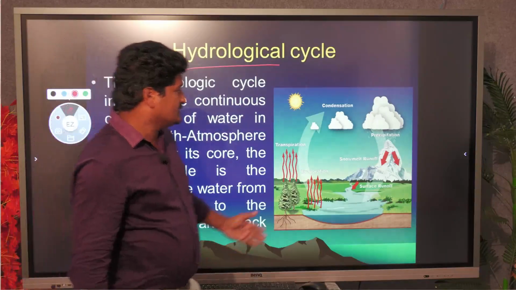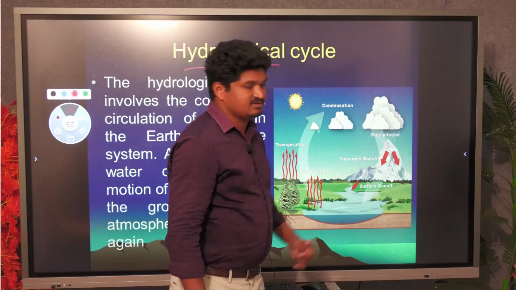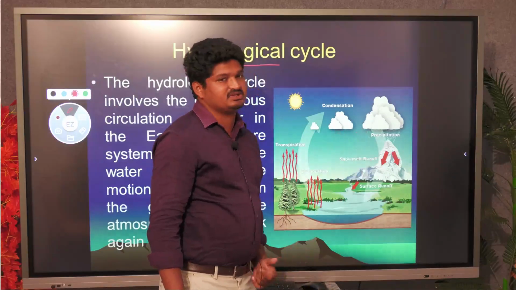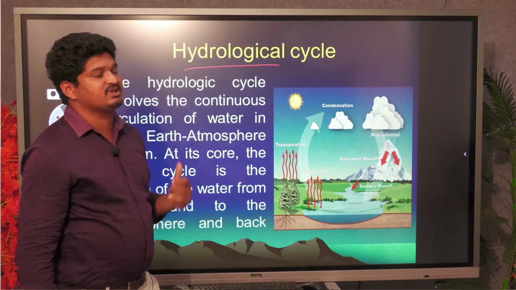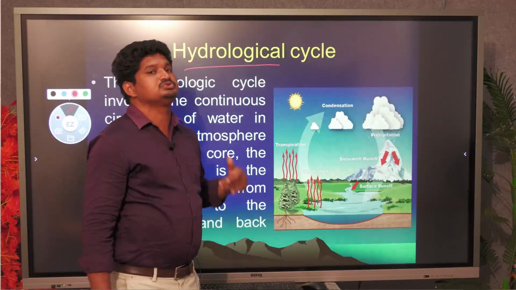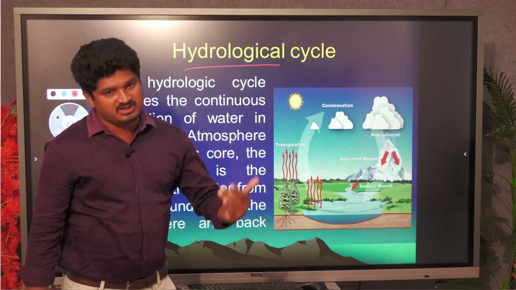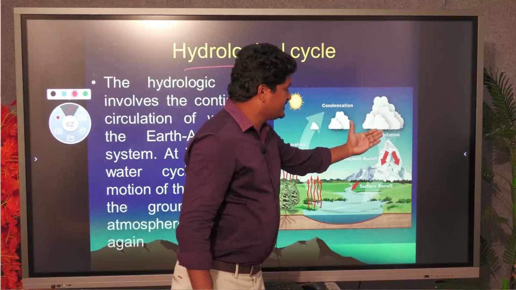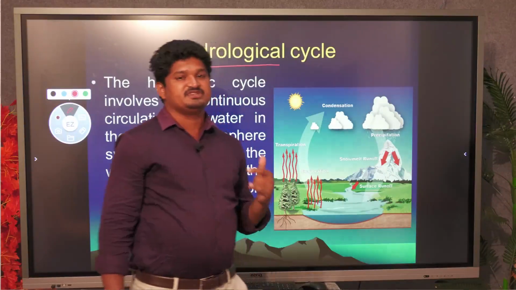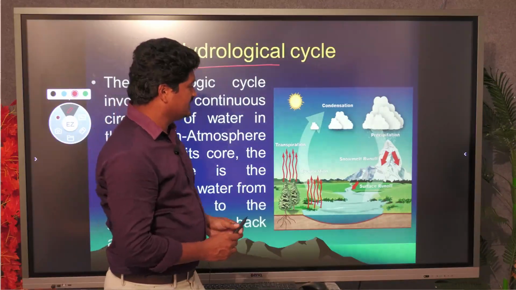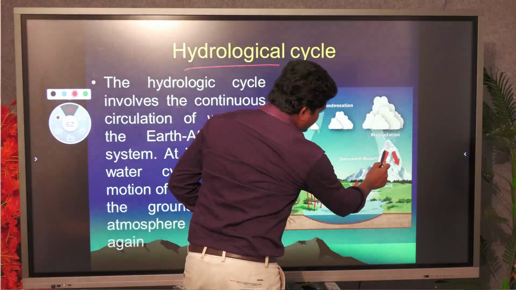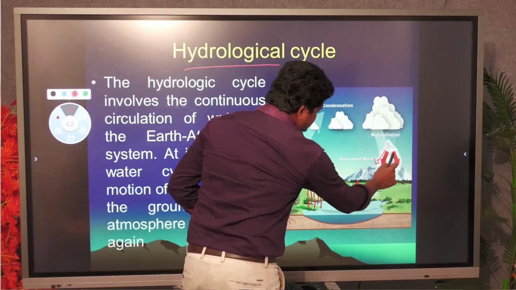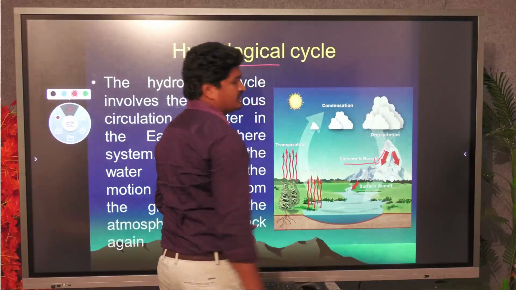In the hydrological cycle, different parameters are there. First is precipitation. Precipitation means when the clouds are formed, due to evaporation, transpiration and condensation, the rain is precipitated onto hilly regions. Whichever water is precipitated in the hilly regions travels downward. It is called surface runoff.